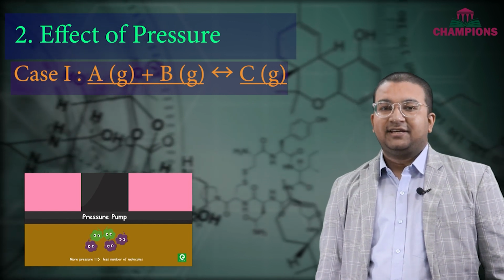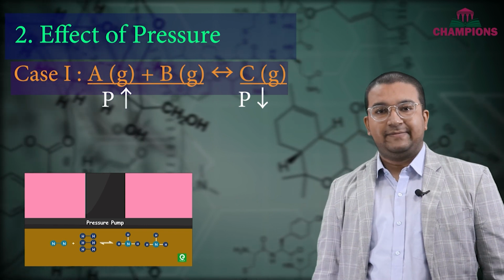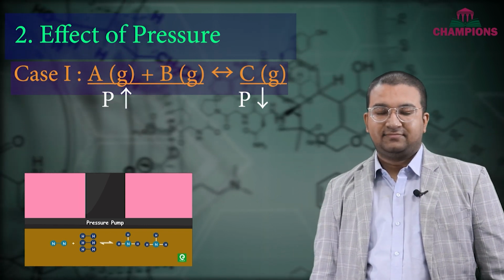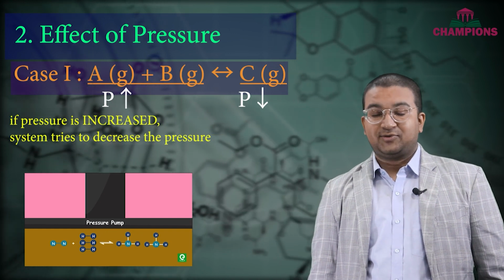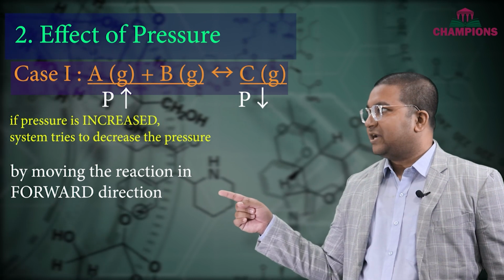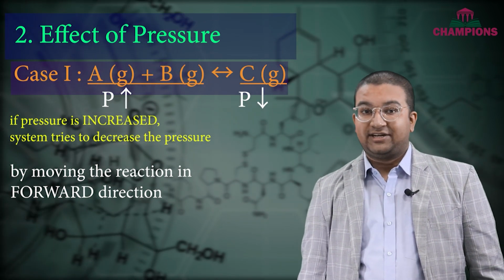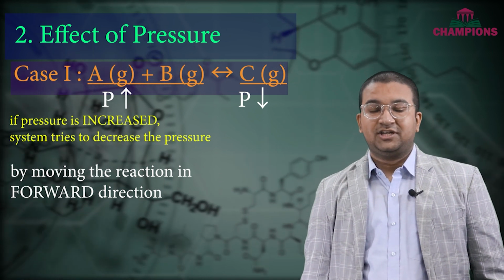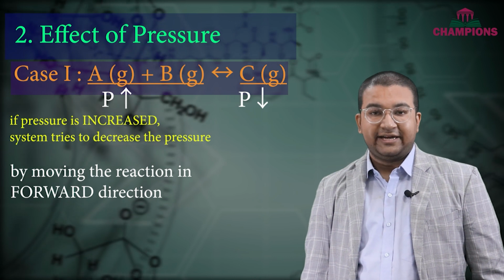In such a case, since A and B both are gases, the pressure of the reactant side will be more than the product side. If we try to increase the pressure, the system tries to decrease the pressure. How does it do it? It tries to drive the reaction in the forward direction. Why? Because by driving the reaction in the forward direction, the system tries to produce fewer moles of gas and thereby reduce the pressure.